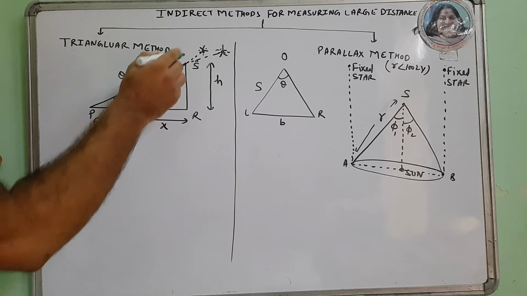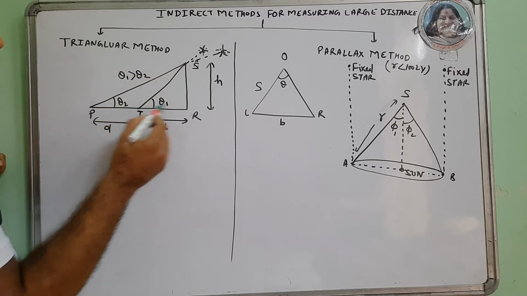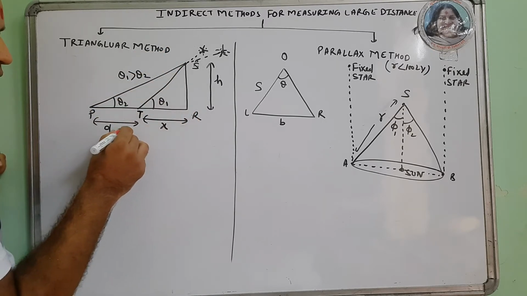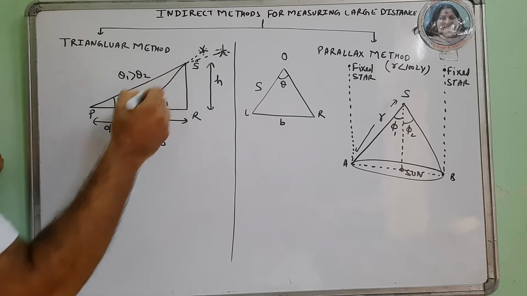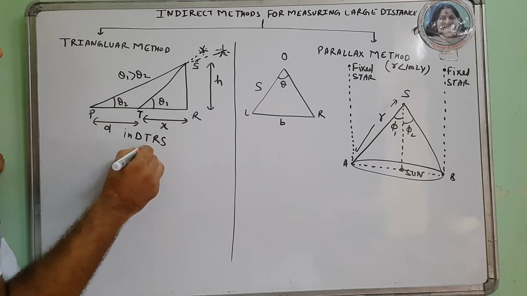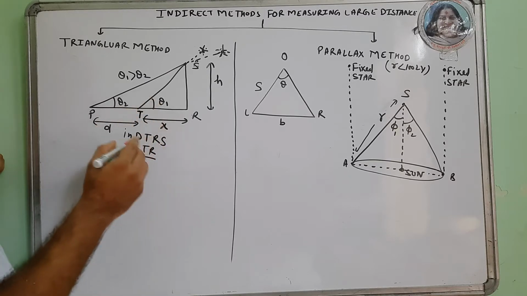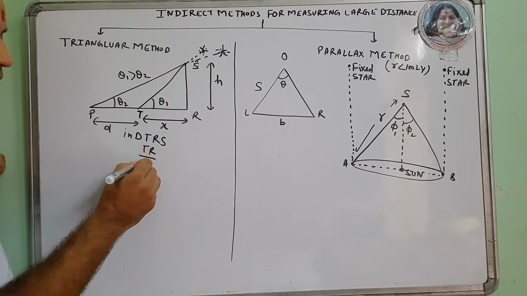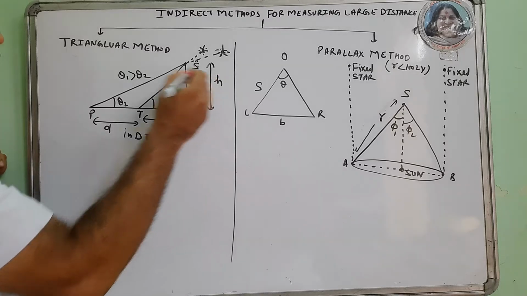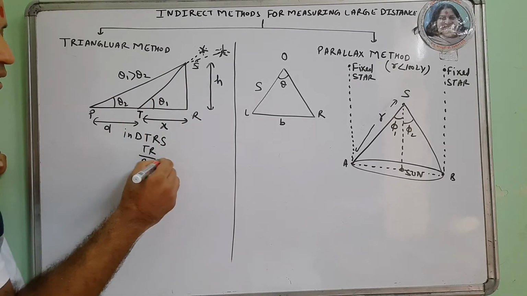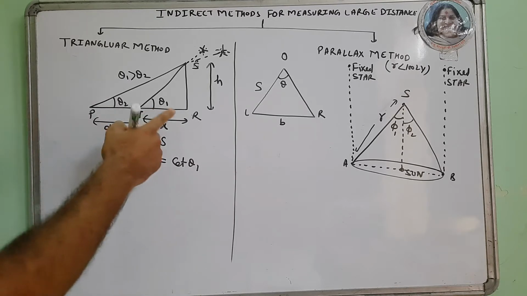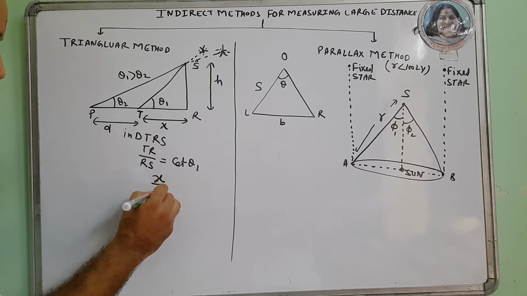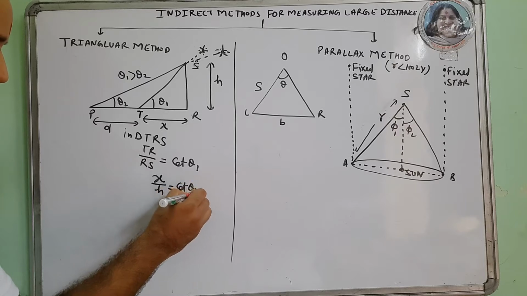Now we can use triangle TRS. In triangle TRS, TR, that is base, upon RS, that is height, is cot theta 1. So TR is x upon h is cot theta 1.